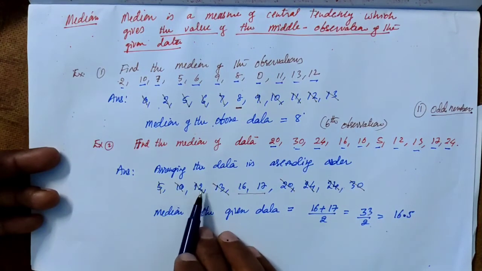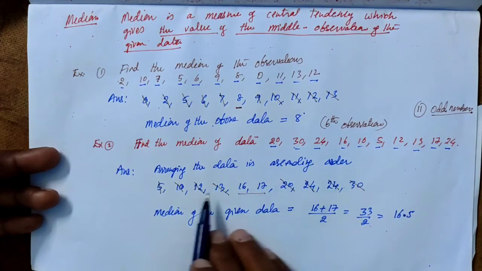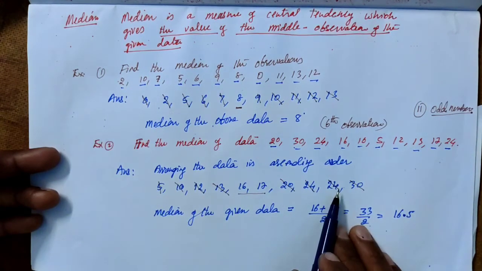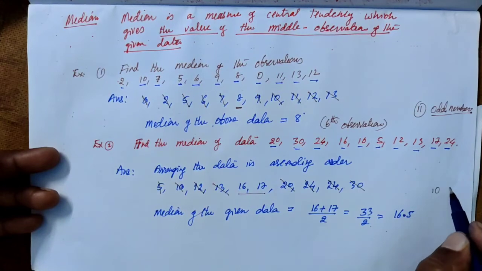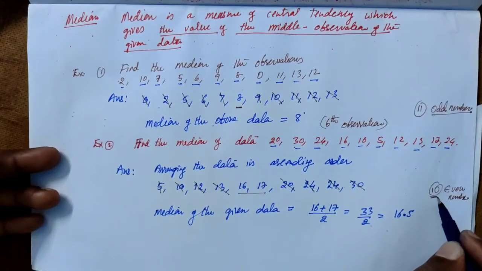And in this second example, how many observations are there? 1, 2, 3, 4, 5, 6, 7, 8, 9, 10. So there are 10 observations. So this 10 is an even number.